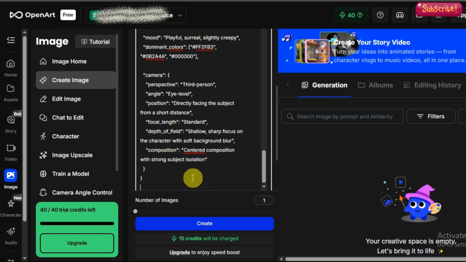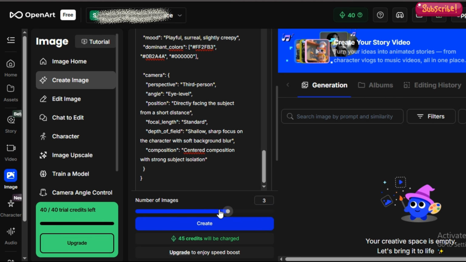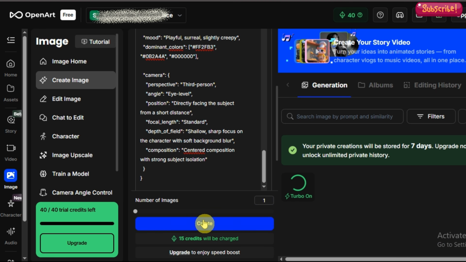Set the aspect ratio to 9:16 for shorts and paste the JSON code. Choose how many images you want. Now click Generate, and you'll see AI create images that look extremely similar to the viral style.